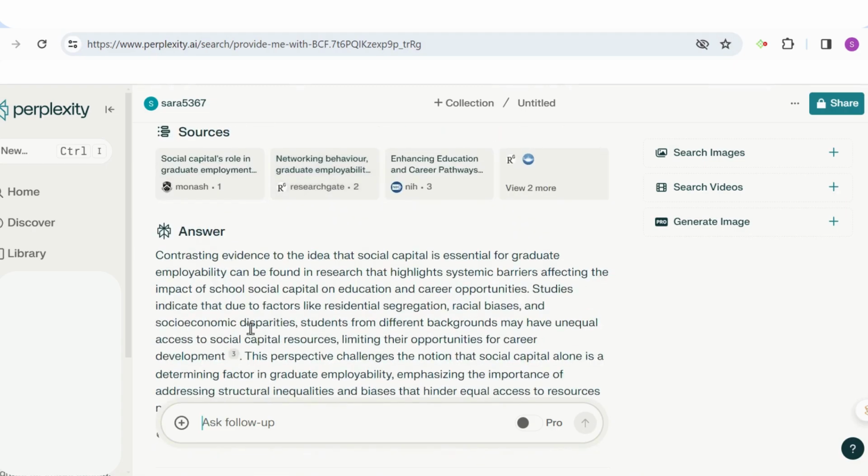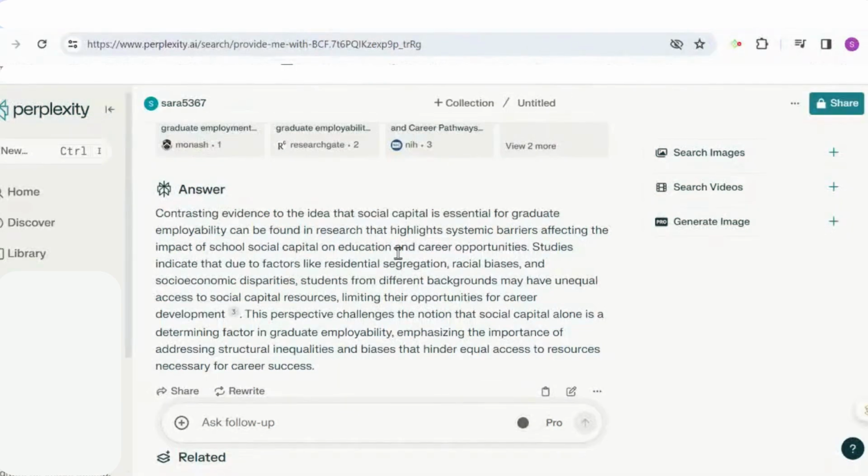First, let's just look at the answer. Straight away, I've been given this idea that there is another opinion to the fact that social capital enhances graduate employability, and that is that systematic barriers, things like segregation, racial biases, and socioeconomic disparities, can lead to the inability of certain groups of people to achieve social capital. And not only that, it's given me the reference here, so I can see that it's source number 3.